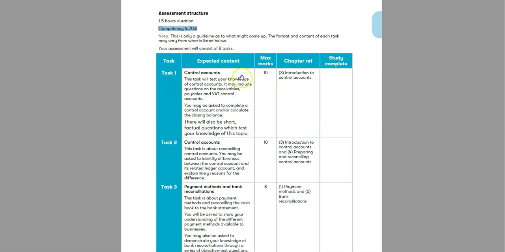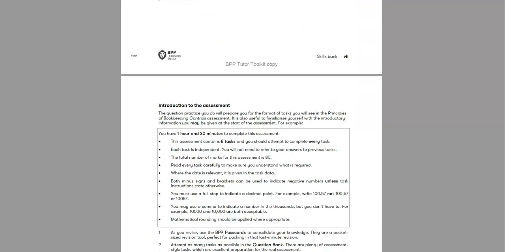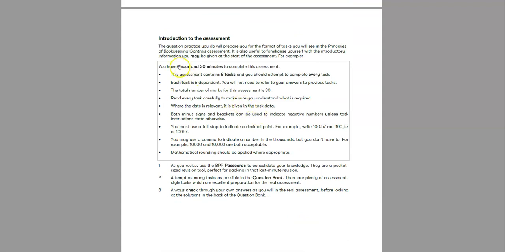Now the tasks: we can see here we have to only attempt 8 tasks for this exam. If you are studying AQ 16, then you have to answer 10 questions for this exam, but the new one we have to only do 8 tasks. That means they reduced 2 tasks. They increased one individual topic area, that is initial trial balance, but on the other hand they reduced the number of tasks. So we can see here the assessment structure: 1.5 hours for the exam, 8 tasks to complete.